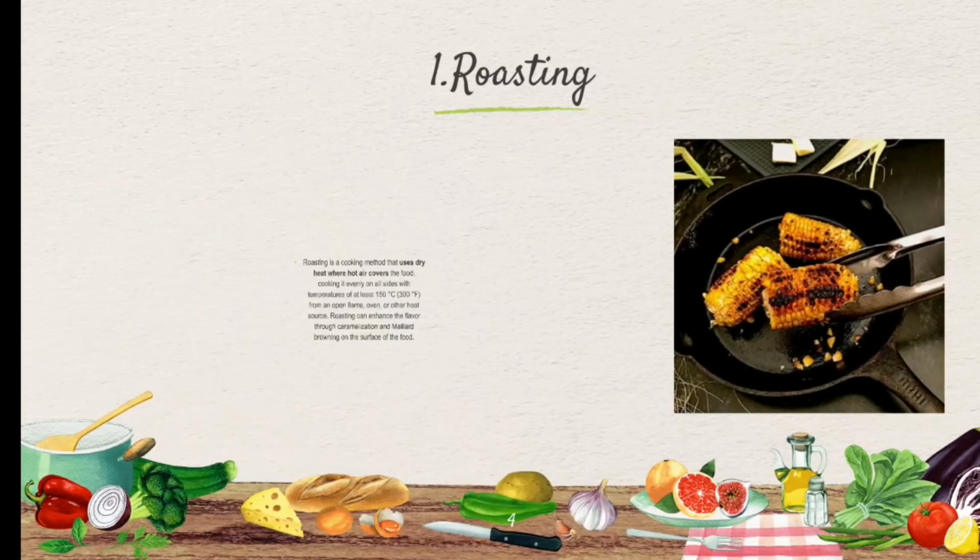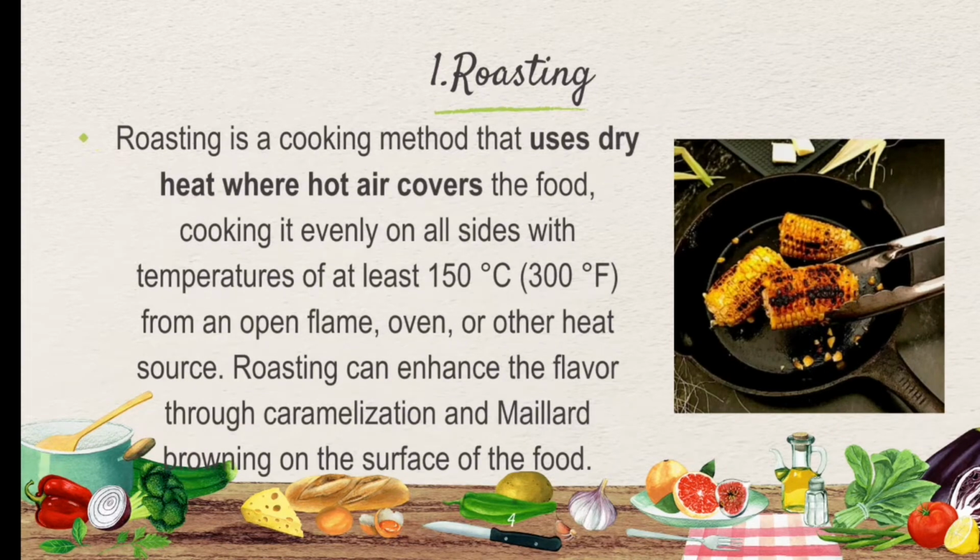First, roasting. Roasting is a cooking method that uses dry heat where hot air covers the food, cooking it evenly on all sides with a temperature of at least 150 degrees Celsius from an open flame, oven or other heat sources. Roasting can enhance the flavor through caramelization and Maillard browning on the surface of the food.